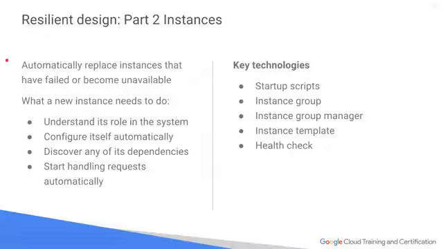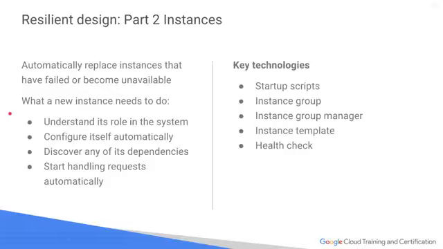Part two is to automatically replicate instances that have failed or become unavailable, right? A health check can do one thing, like in Kubernetes, if a pod is failing, it simply restarts it. So that's its goal. Its health check is to just restart it until it comes back up.